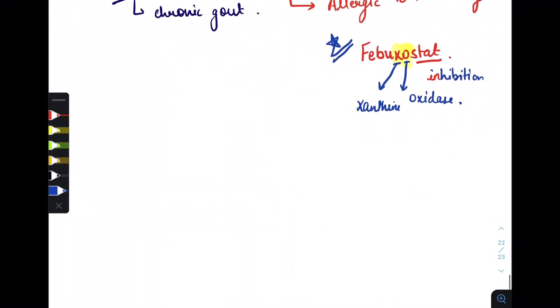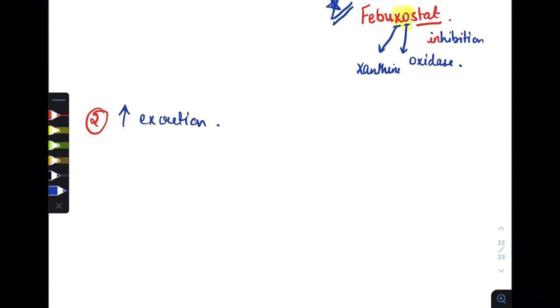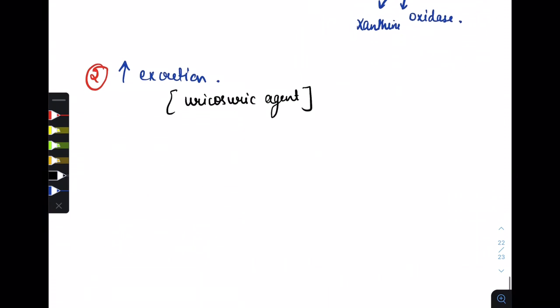Now the second step means we have to increase the excretion process so that uric acid will be excreted from our kidney. For the excretion process we have the uricosuric agents.